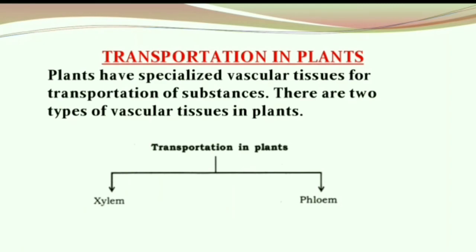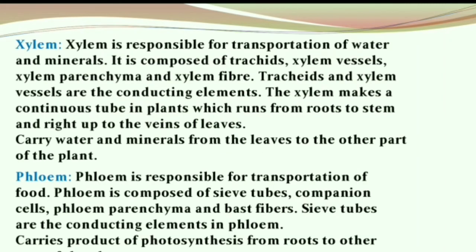Now let's have a quick recap. Transportation in plants occurs through specialized vascular tissues, xylem and phloem. Xylem is responsible for transportation of water and minerals, carrying them from the leaves to the other parts of the plant, whereas phloem is responsible for transportation of food, carrying products of photosynthesis from roots to the other parts of the plant.